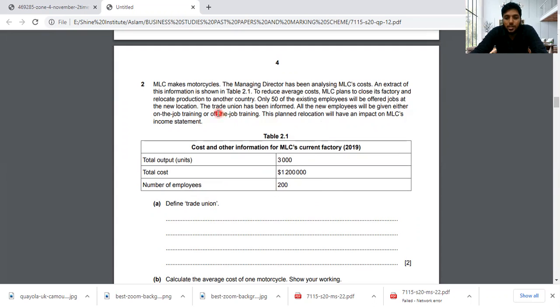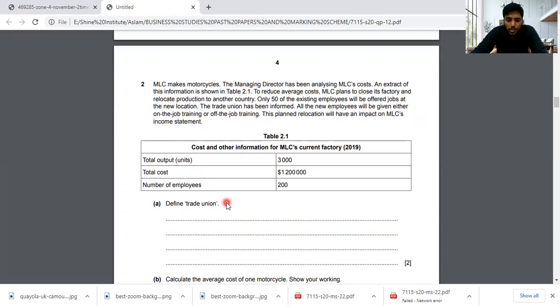Moving on to the next point, it says that the trade union has been informed. So who is this trade union? Many people ask what is this trade union. All the new employees will be given either on-the-job training or off-the-job training. I'm going to explain these types of training in this question. This planned relocation will have an impact on MLC's income statement. So let's see what might be the impact on MLC's income statement.